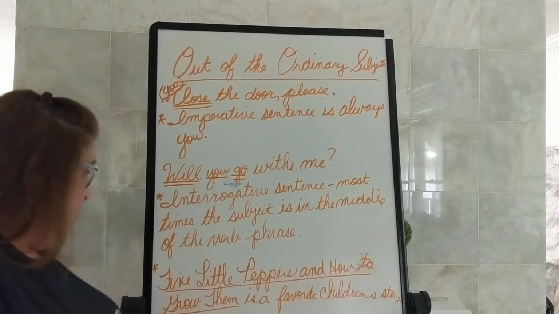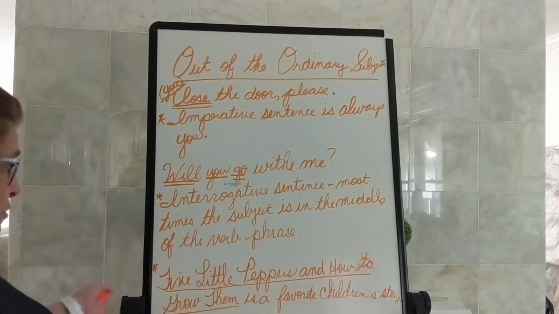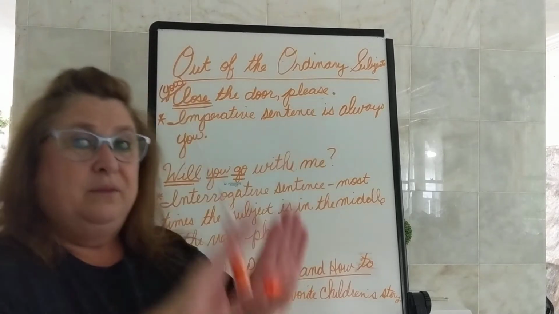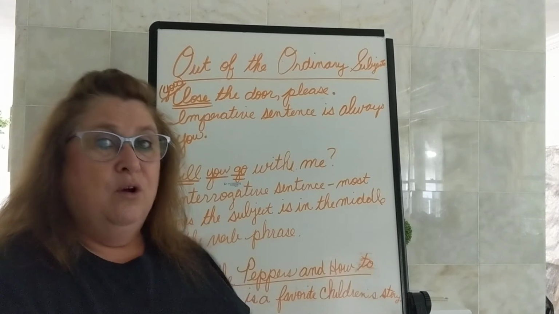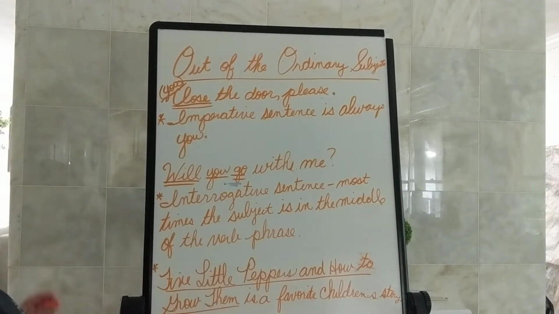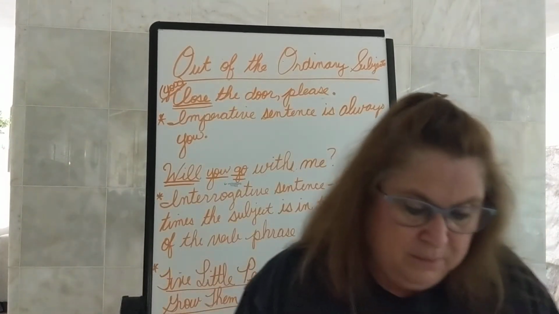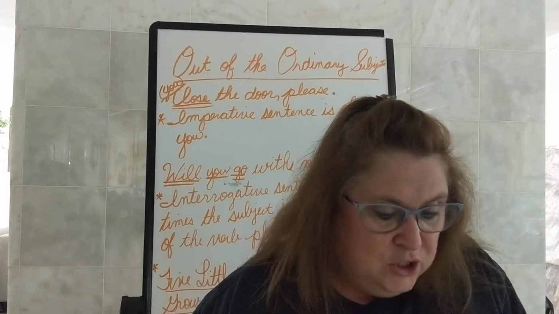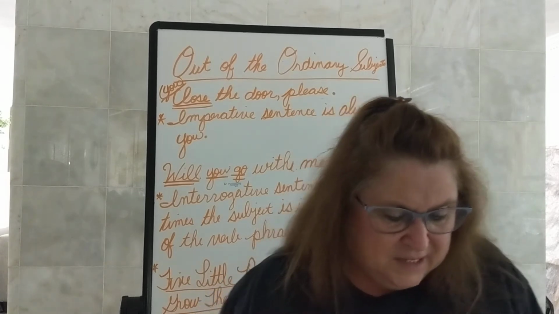That is our subject. So if all of those words refer to one thing, the book or a doctor or a story, then all of those words can be your subject. So those are our out of the ordinary subjects. So go ahead and get out your language books, pause the video whenever you need to, and turn to page 46.